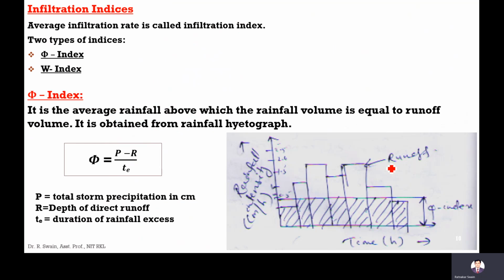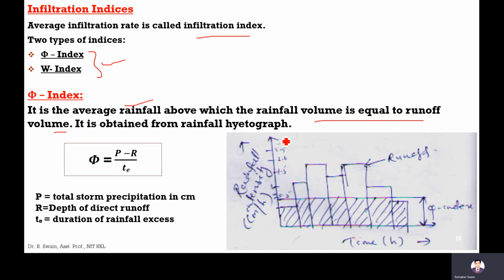Next is infiltration indices. Average infiltration rate is called infiltration index. There are two types, one is the phi index, another is the W index. The phi index is the average rainfall above which the rainfall volume is equal to the runoff volume.